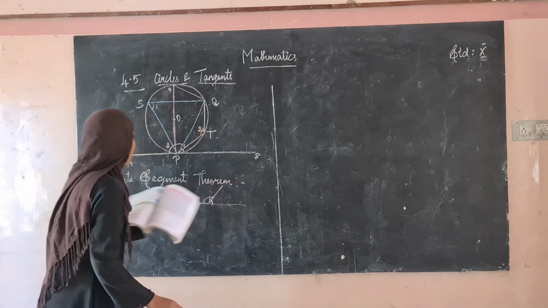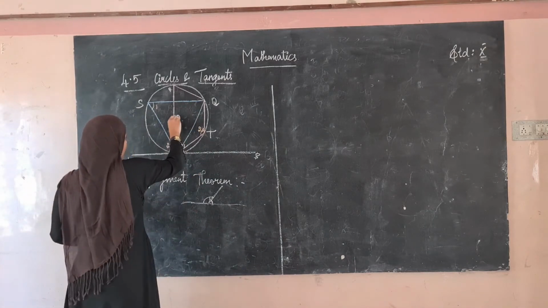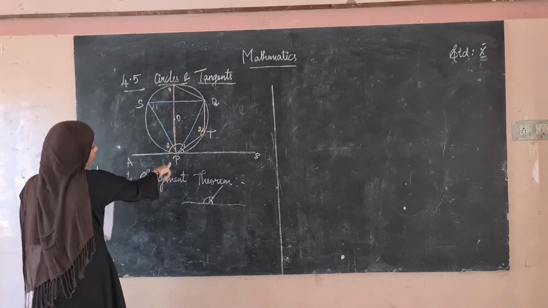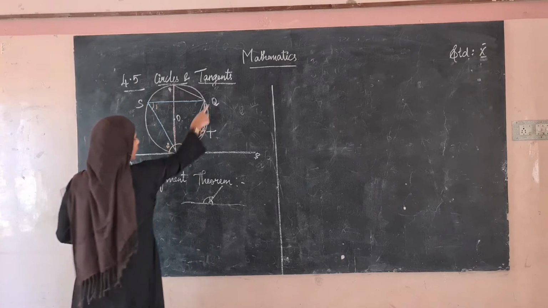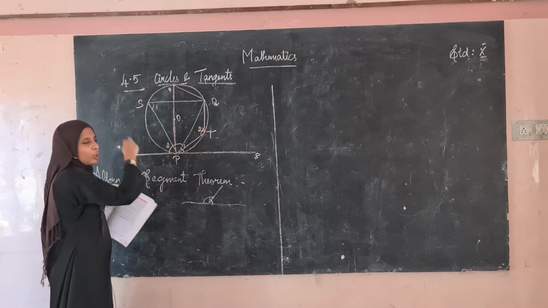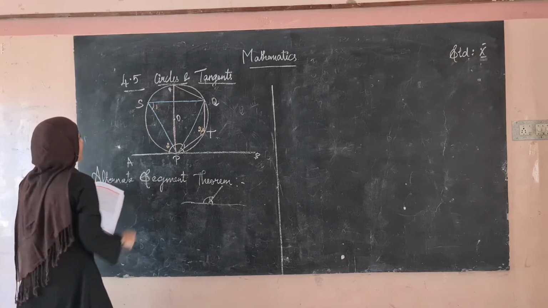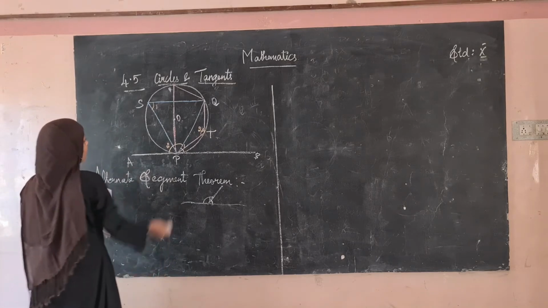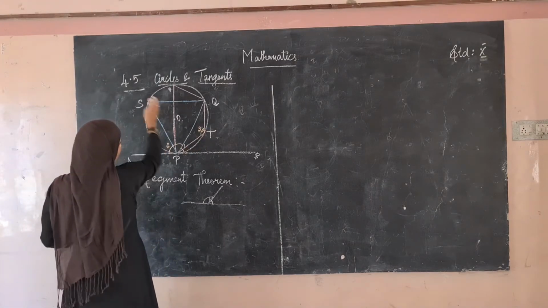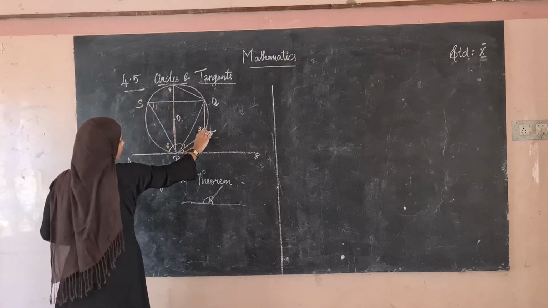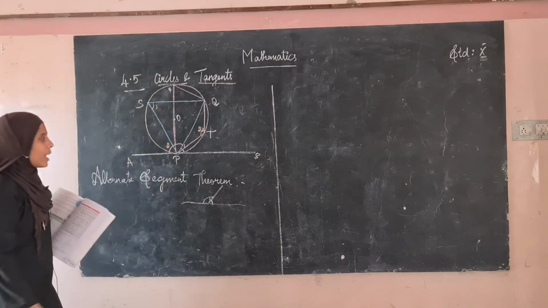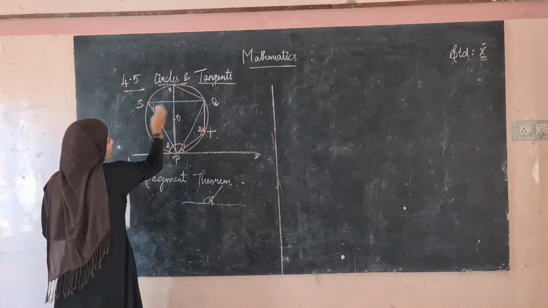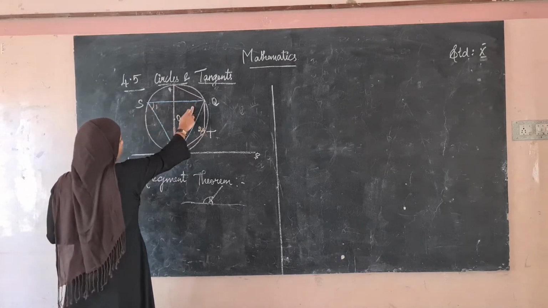Okay, given: we have drawn a circle with center O, and the line touches the circle at P. From P we are drawing a chord PQ, and S and T are two points on the circle on the opposite sides. So this is one point and this is another point on the opposite sides of the circle. If we add these two, or join them, that will be the diameter. So opposite side, and again we are drawing a chord PQ. We are joining the lines.